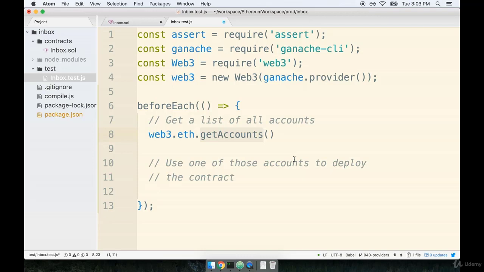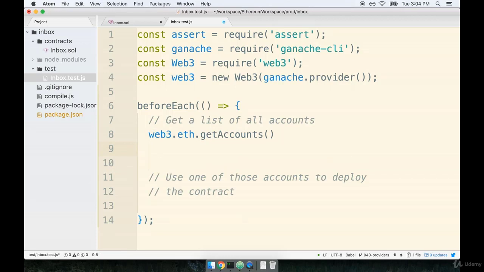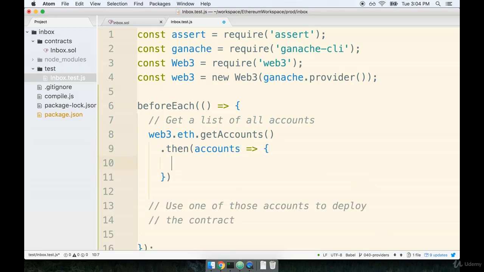There's one thing I'm going to tell you right now, and this is going to be true of everything we do with Web3. Every function, almost every, I almost want to say every function. Yeah, I think every function that we call with Web3 is asynchronous in nature. That means it's always going to be returning a promise. So this function right here is going to return a promise that gets resolved with a list of accounts that we care about. To get access to that list of accounts that this thing returns, we have to chain on a .then, and that's going to take a function that will be called with our list of accounts.